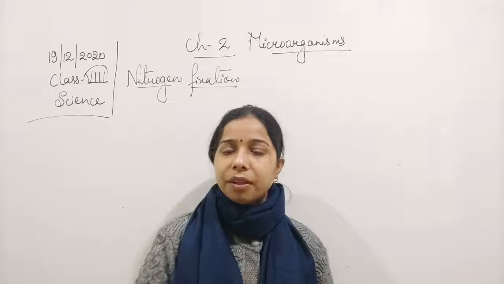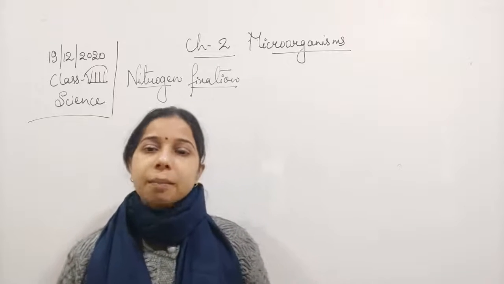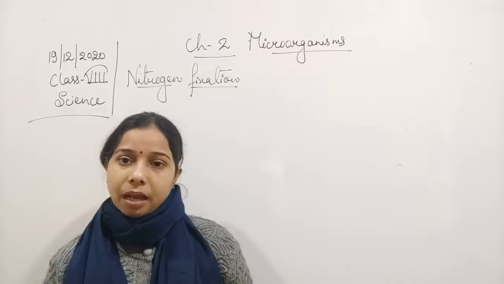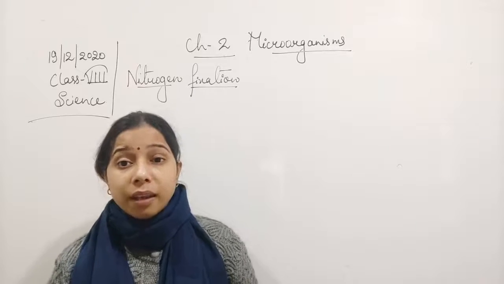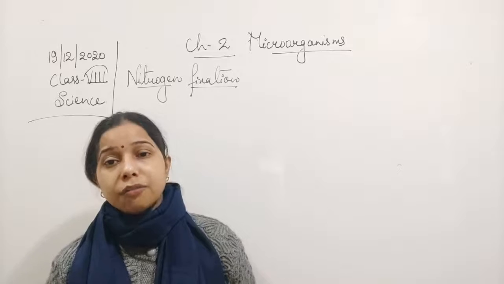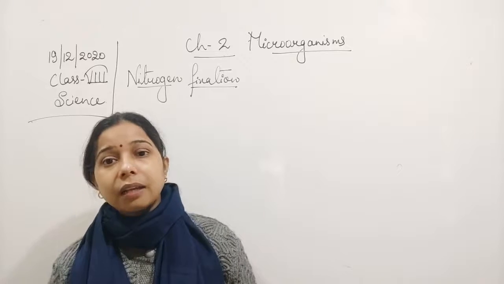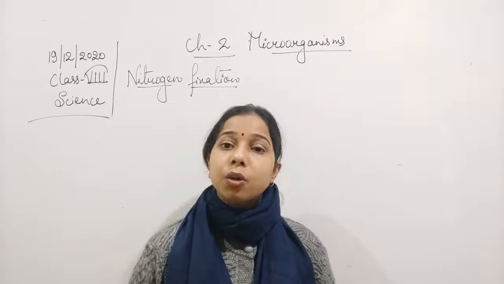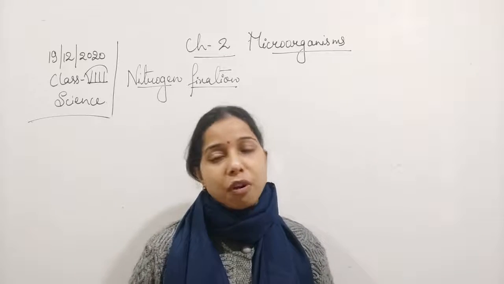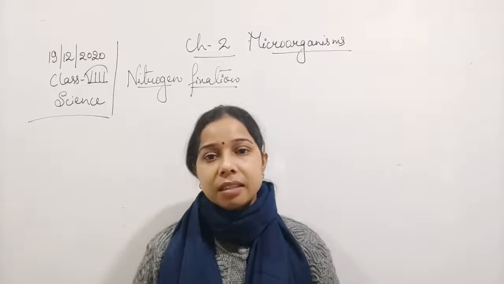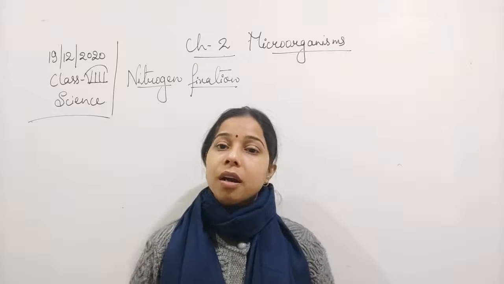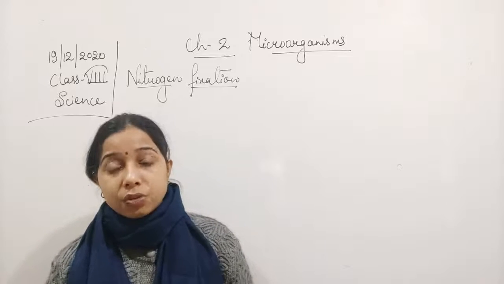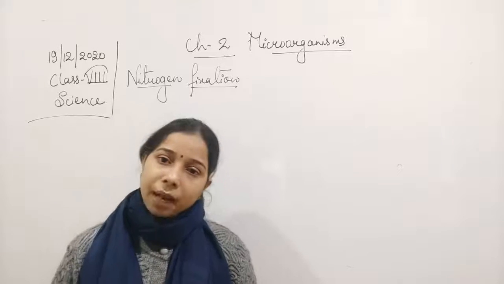Let me tell you one thing: rhizobium is a bacteria present in leguminous plants, in legumes, in the root, in the form of root nodules. Their role is to take the nitrogen from the atmosphere and fix it in the form of nitrate, which can be used by the plant.